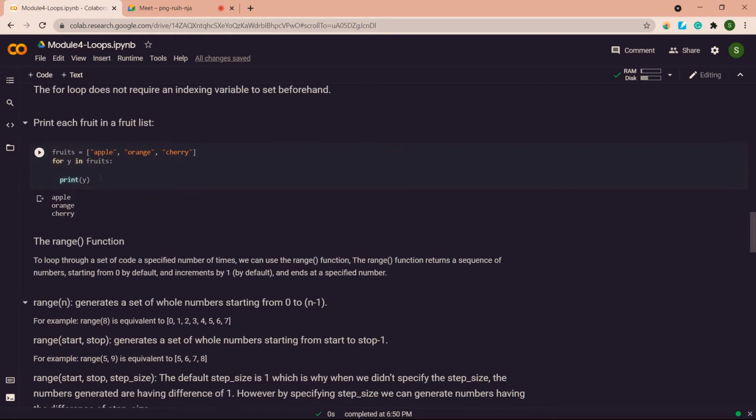So first example, a simple example, నేను ఒక list తీసుకున్నాను. Okay, fruits. So I have 3 items in my list and I want to print every item present in the list.